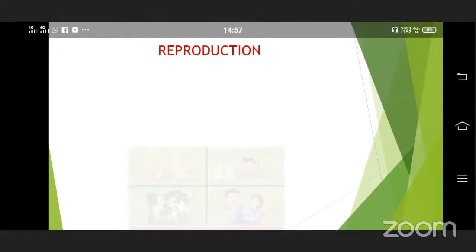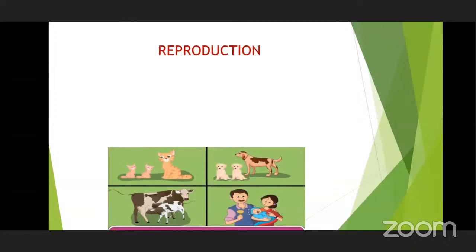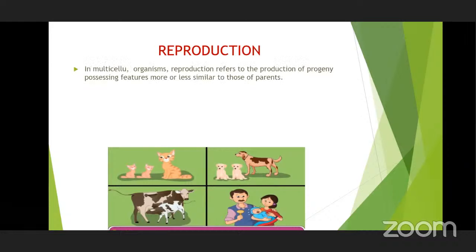So let us move on and check out some other characteristic features like reproduction. Yeah, it is very important and interesting. Important because the continuation of race is because of the reproduction characteristic.